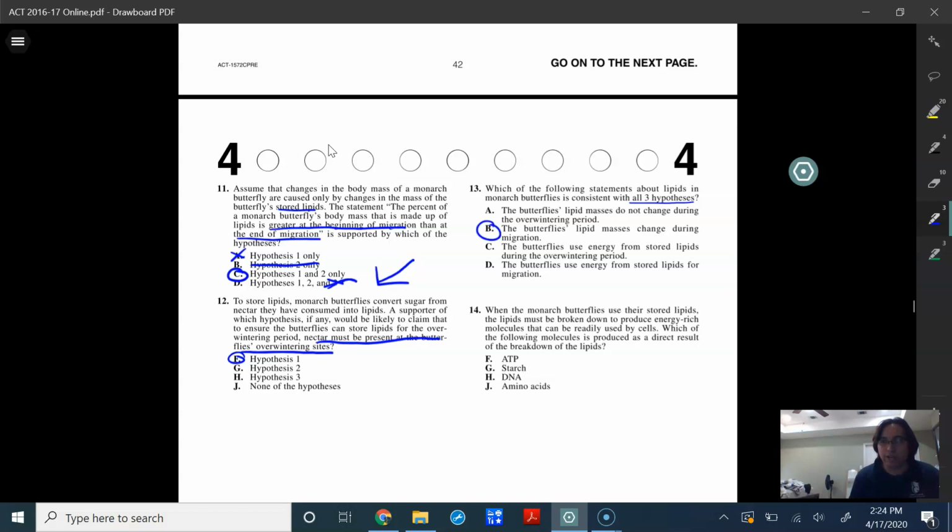Okay, the last question we have here is 14. It says, when the monarch butterflies use their stored lipids, the lipids must be broken down to produce energy-rich molecules that can be readily used by cells. Which of the following molecules is produced as a direct result of the breakdown of lipids?